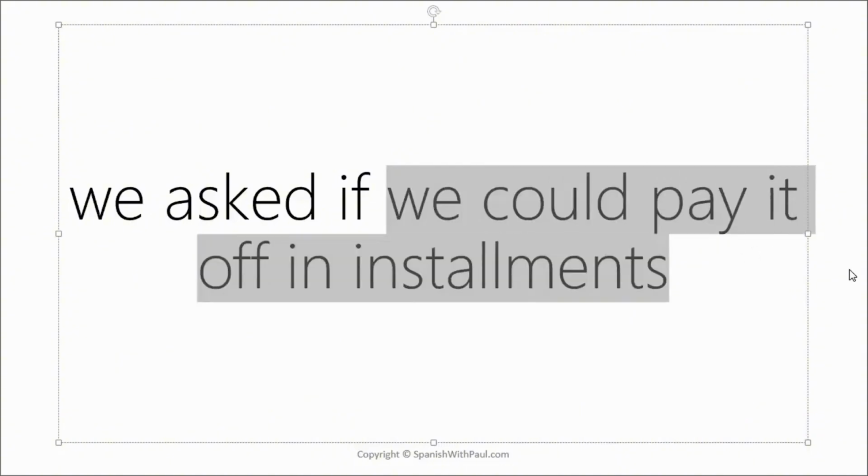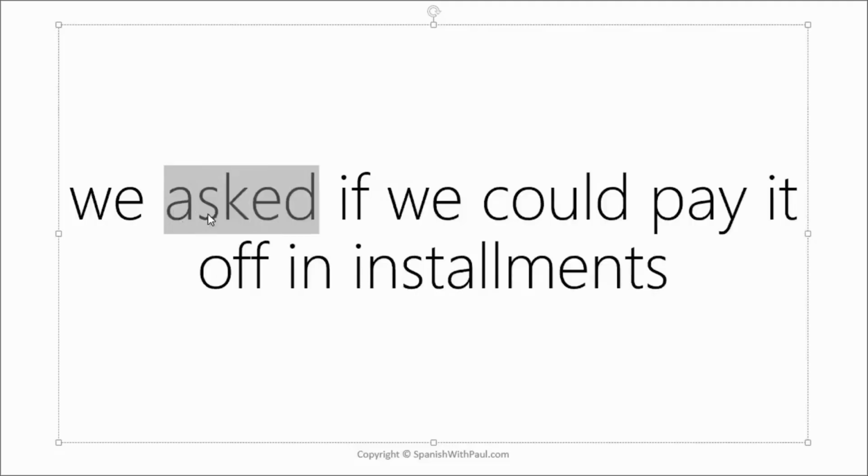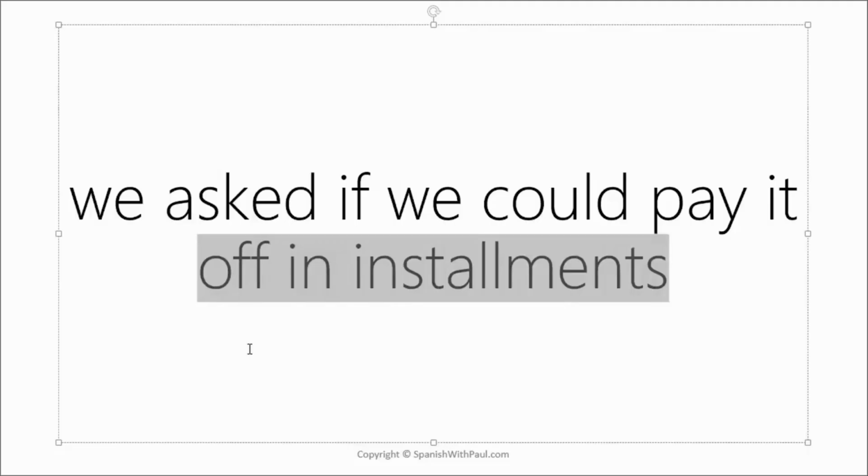We don't know that information, and we're asking to know that information. And that is why we would go with preguntar here. I can understand certainly if you went for pedir, because at first glance it seems maybe that we're requesting the ability to pay it off in installments. You can see how sometimes it can get quite delicate.